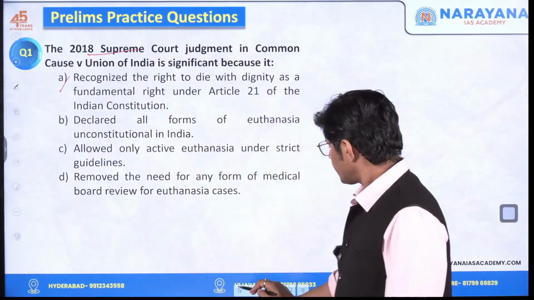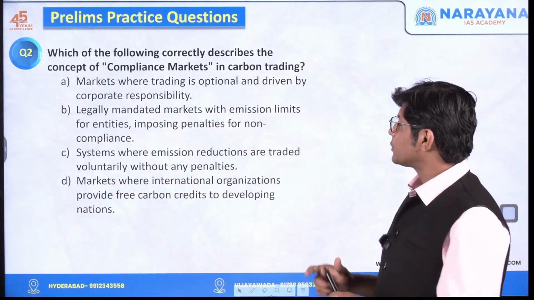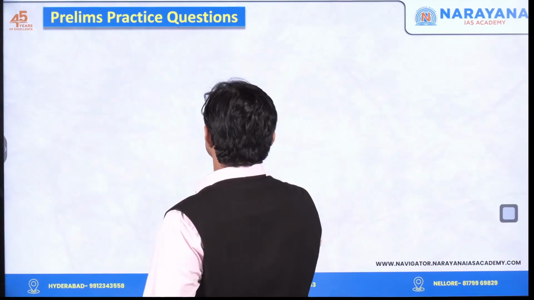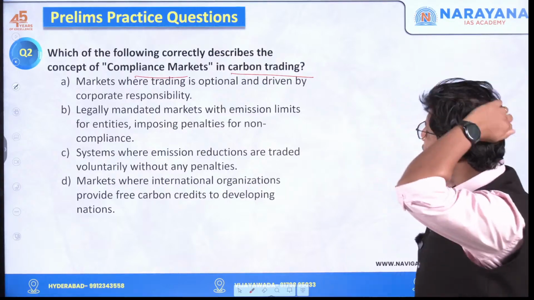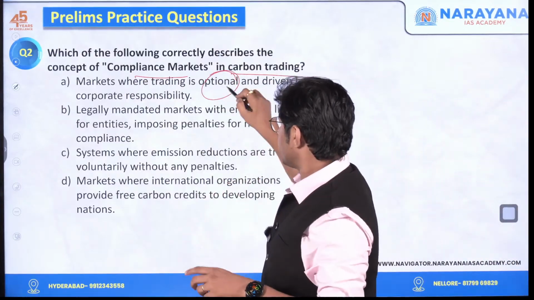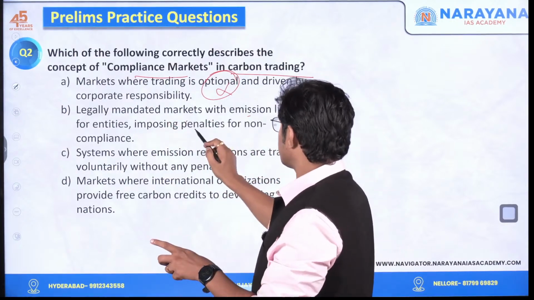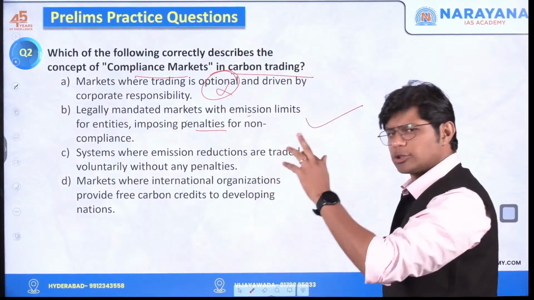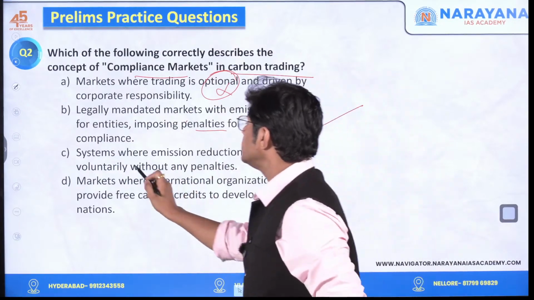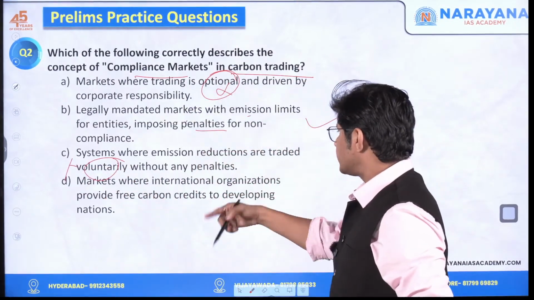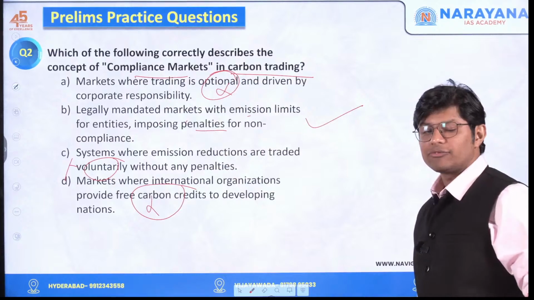Simple. The second one. Which of the following correctly describes the concept of compliance market in carbon trading? So, first one, markets where trading is optional, no, incorrect. Legally mandated markets with emission limits for entities imposing penalties for non-compliance, yes, this is correct. So let's also read the third option. Systems where emission reductions are traded voluntarily, no. Markets where international organizations provide free carbon credits, no. Option B is the correct answer for question number 2.